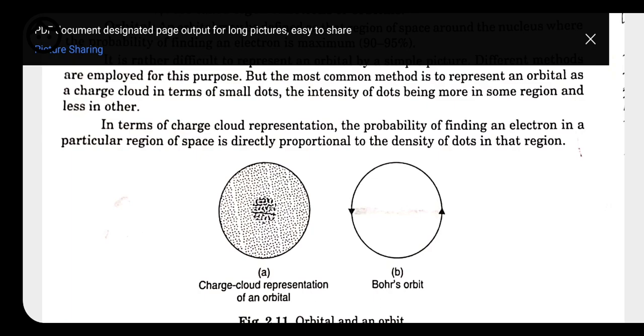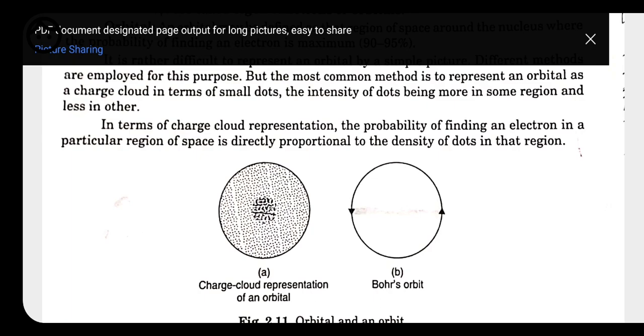Next, orbits are non-directional, because the electron revolves in a circular path, so we cannot define its direction. But orbitals are directional except s, because the shape of s is spherical.